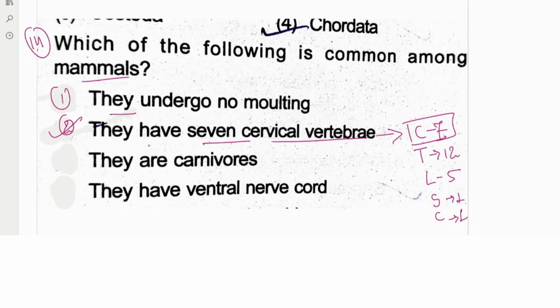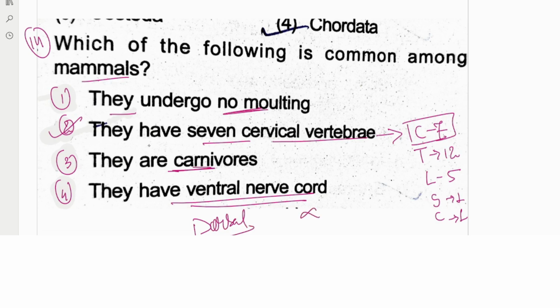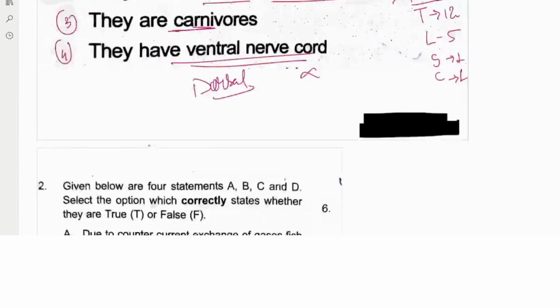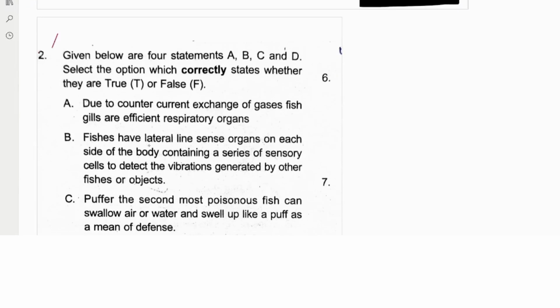In the first, no molting, it's not true for all the mammals. And carnivores, no, not for all. And the ventral nerve cord would be dorsal, not ventral. So this would also be incorrect. So we will go with the second option. Then question number 15.